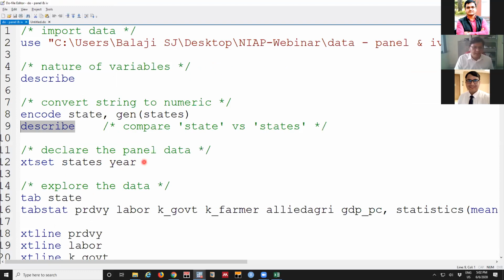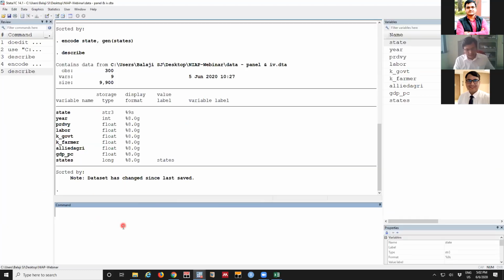The next step is to declare this data set as a panel. The X is for cross section, T is for time dimension. So this data has both. We are saying set the data as having both space dimension and time dimension, which is panel in nature.